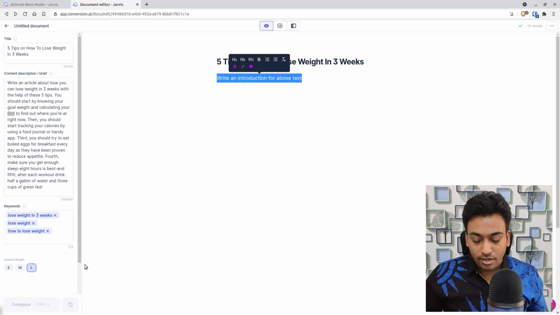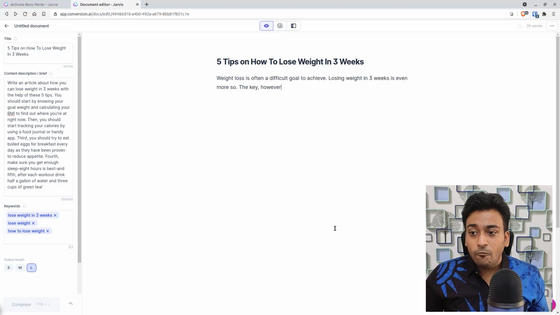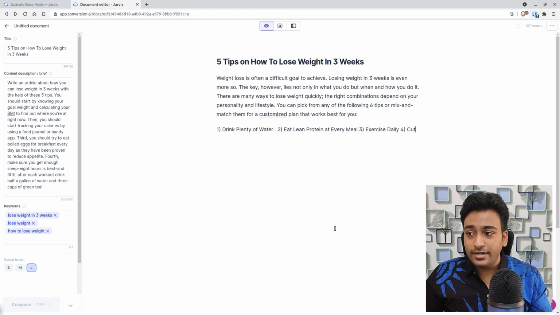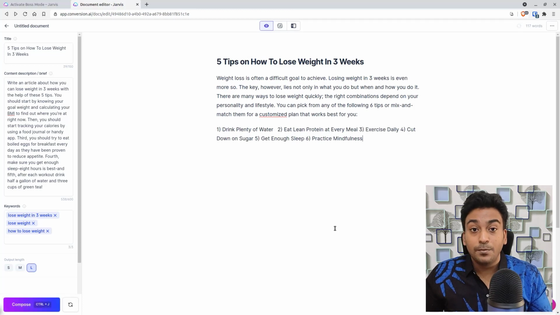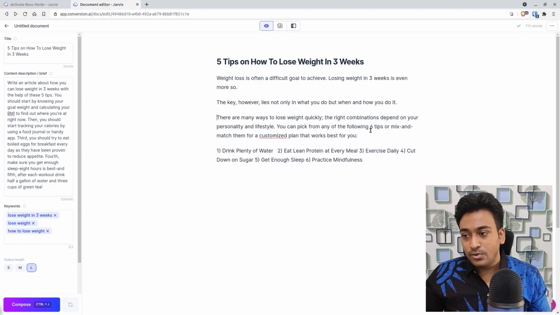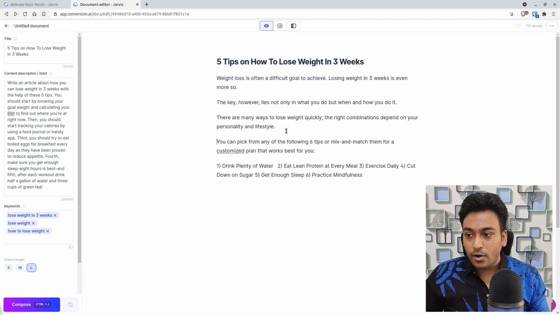I'm going to run control on this and see. Weight loss is often a difficult goal to achieve. Losing weight in 3 weeks is even more so. This is really looking really good. The key, however, lies not only in what you do, but how you do it. This also sounds really good. There are many ways to lose weight. The right combination depends on your personality and lifestyle. You can pick from any of the following 6 and match it.